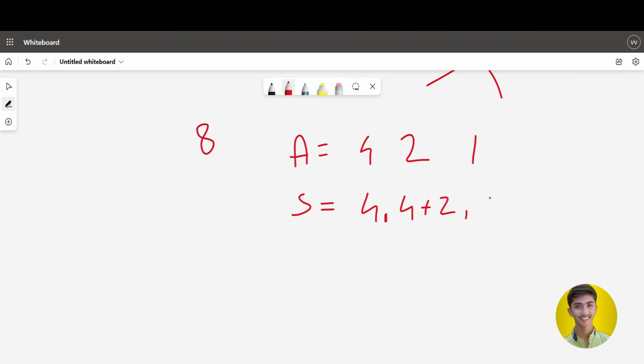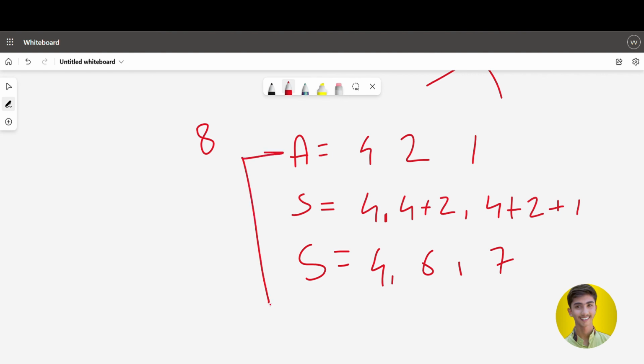Now s of 3 is equal to a of 1 plus a of 2 plus a of 3. Finally, what we received in s is 4, 6 and 7. So we made these two. This is our final s and a. Let us see whether it's an interesting sequence or not.